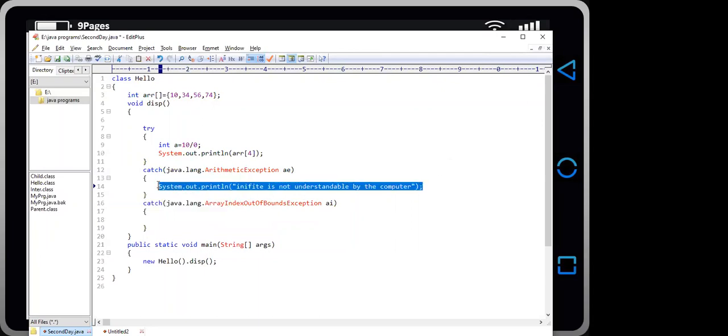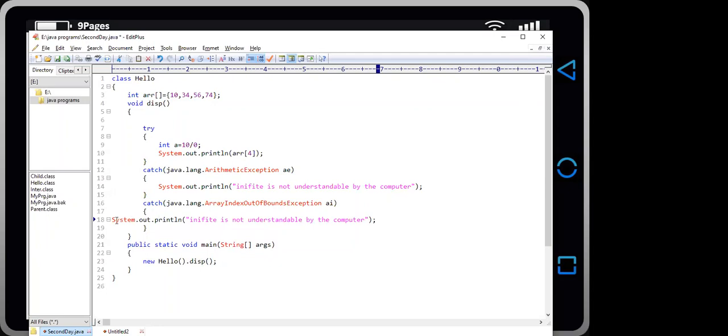So just use the statement, and when you want to print it, we can say that the array element is out of bounds. Okay, array index out of bounds.